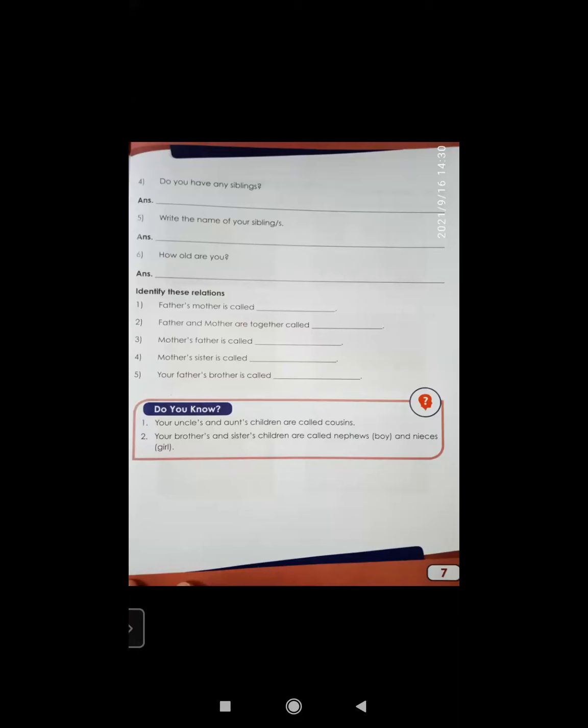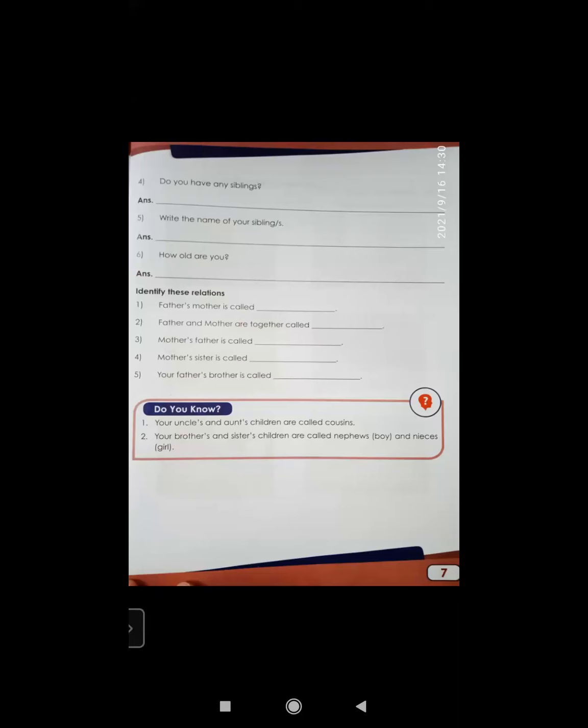Okay. Now coming to next. Write the names of your siblings. Now, if you're having siblings, you will write their names. If your fourth answer is no, if you do not have any sibling, if you are a single child of your parents, then you will write in the fourth question that no, I do not have any siblings, right? And in the fifth question, you will put a dash. And those who are having siblings, they know what their names are, right? So write their names by putting commas.